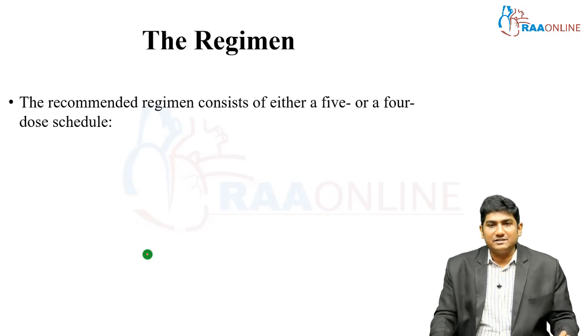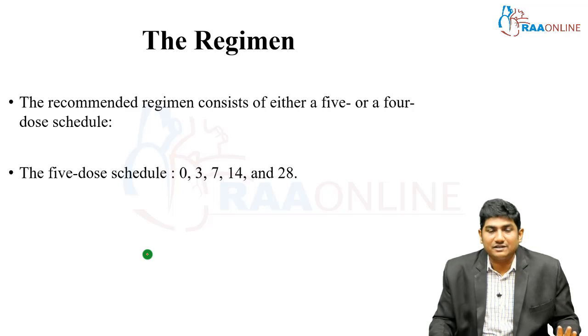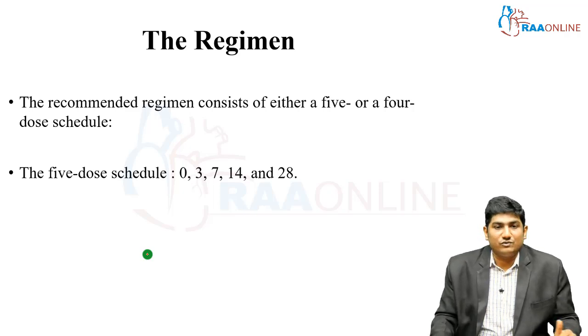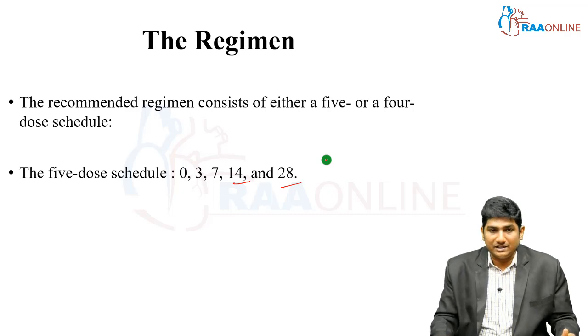So the general regimen is either a 5 or 4 dose regimen. The 5 dose regimen is 0, 3, 7, 14 and 28 days. How I remember it is like the month of February: 0, half week, full week, half month and a full month. 0, 3, 7, 14 and 28.